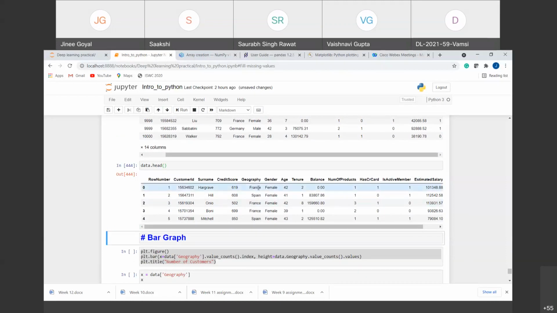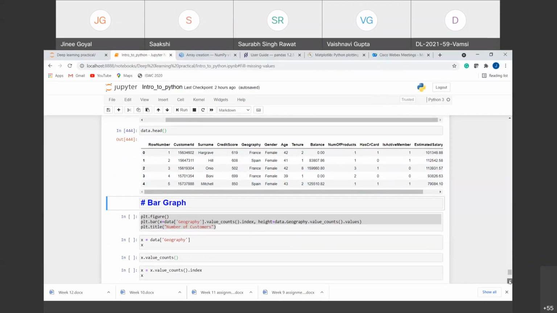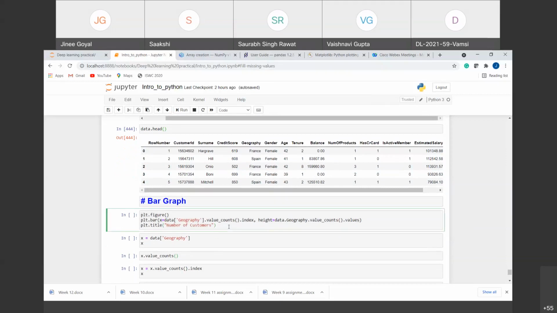For example, how many customers are from France, how many customers are from Spain, and there is another one also, you can see here, Germany, right? So how many customers are from Germany? So we want to count the number of customers in each country. So we have to draw the bar graph for that, right? So for that, what we are going to do is, first of all, we are creating an empty canvas here. Like I already told you, using the figure function, we'll create an empty canvas.